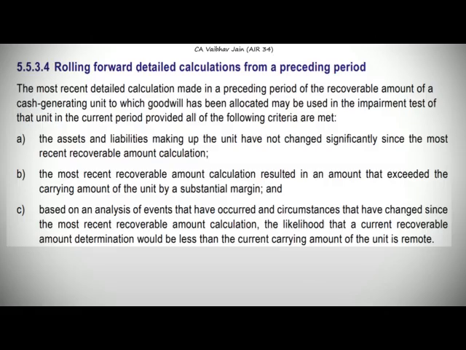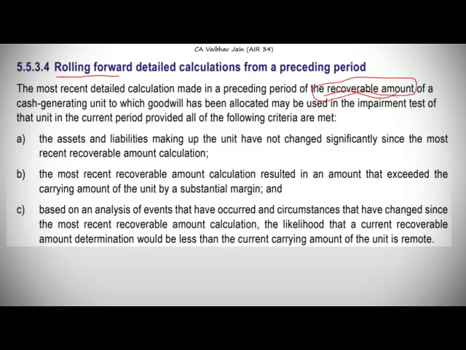Now this was a topic in the SM, rolling forward detailed calculations from a preceding period. Basically what this topic wants to say is that if an entity has assessed the recoverable amount of a CGU to which goodwill has been allocated, can the entity again use the same recoverable amount in the future periods? So it is basically rolling forward the recoverable amount for the future years. So why does the entity need to do this? Because assessment of a recoverable amount is not an easy task.